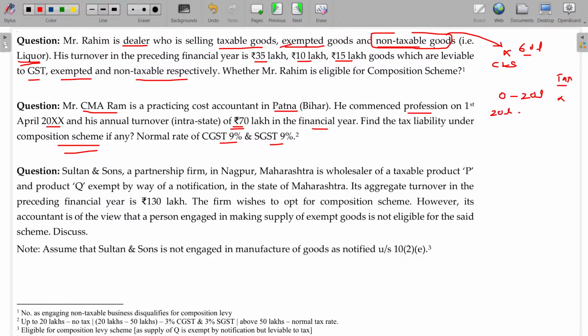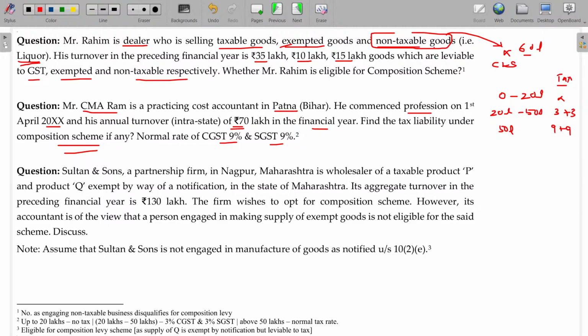From 20 lakhs to 50 lakhs, he has the chance to opt for the composition levy scheme, where 3 plus 3 will be payable. Beyond 50 lakhs, automatically the ceiling is crossed, so he loses the composition levy. Thereafter he comes under normal tax payment, being 9 plus 9.